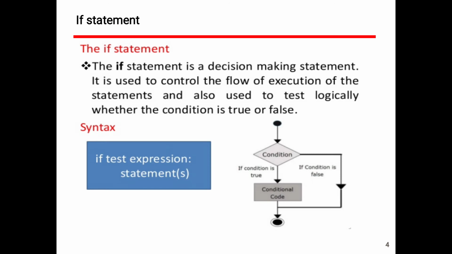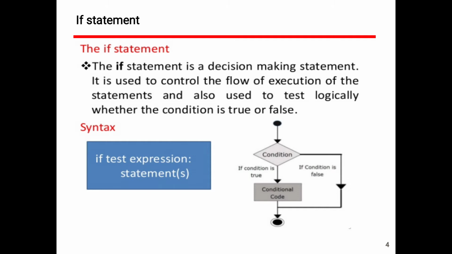The first one is the if statement. This if statement is very similar to the control statements which we have learned in the C language. The if statement is a decision making statement. It is used to control the flow of execution of the statements present in the program, and also to test logically whether the condition is true or false.